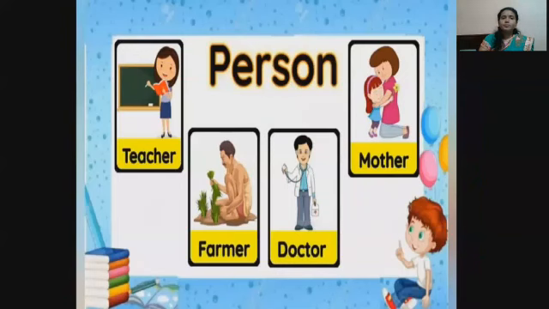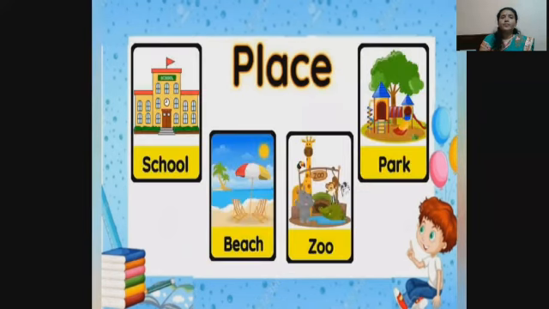Next, persons. Teacher, farmer, doctor, mother. These are persons. These persons are nouns. Place. School, beach, zoo, park. These are places.